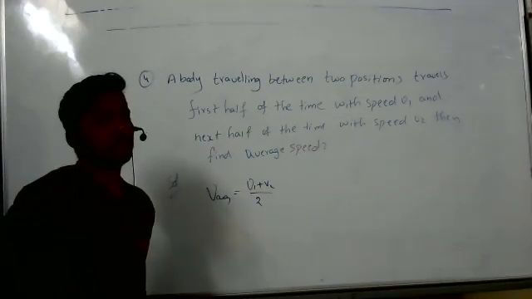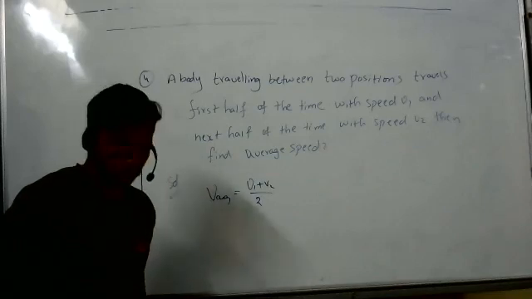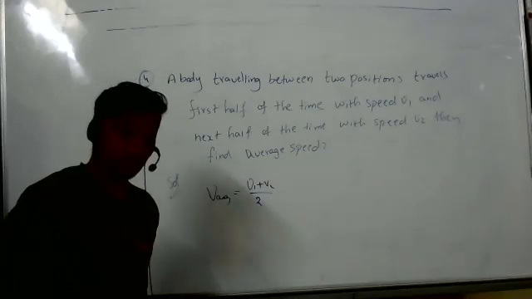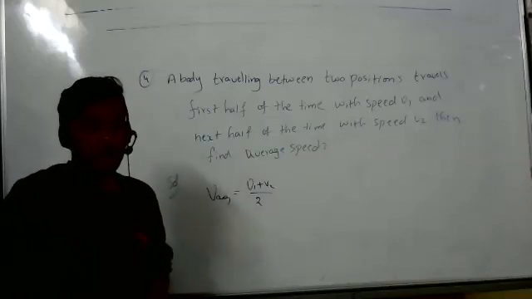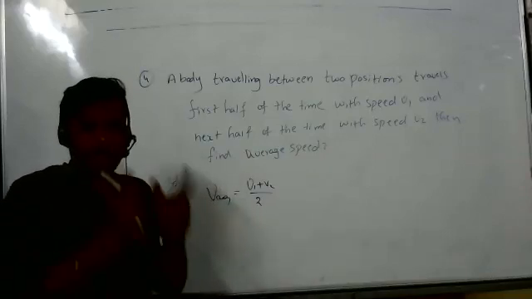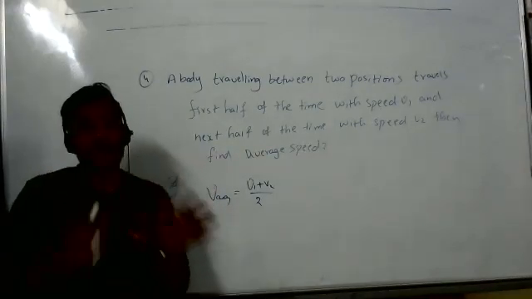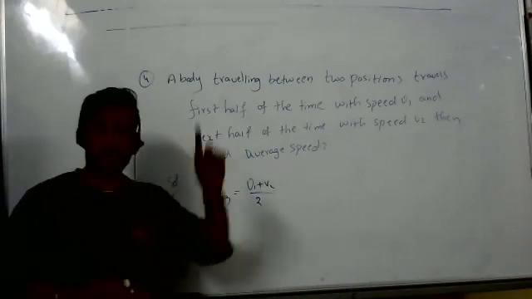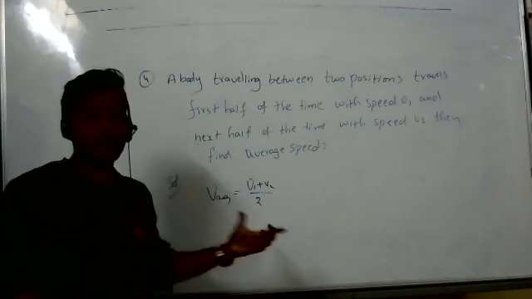The reason behind this is that the total time is T, so T1 will be T by 2 and T2 will also be T by 2. First half of the time, time is half. Distances are equal or speeds are different? If times are half and speeds are different, use this formula.